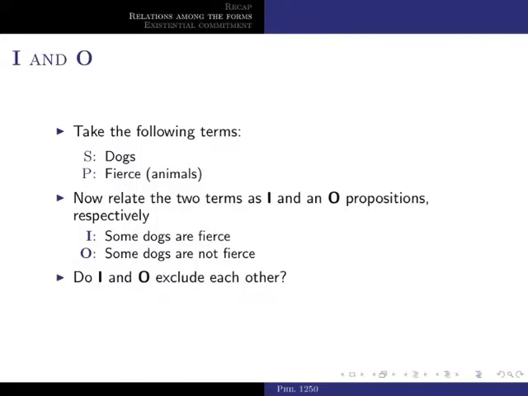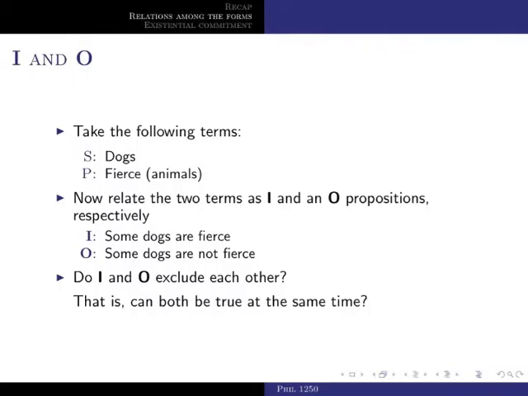Now, the question is, do I and O exclude each other? I mean, could both be true at the same time? There are cases in which propositions exclude each other, in that if one is true, the other cannot be true. For instance, suppose that I tell you on the one side that there is water in this bottle, and on the other side that there isn't hydrogen in the universe. Well, you see that both propositions exclude each other, because if one is true, then the other one cannot be true, right? And so is it the case here that both I and O exclude each other?